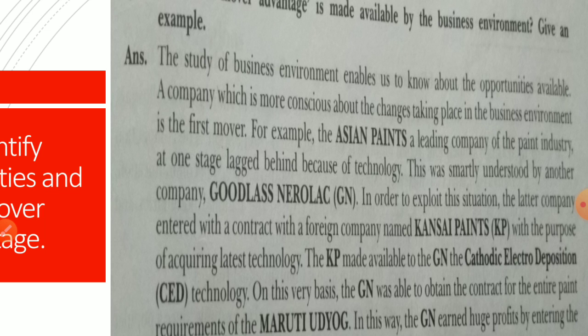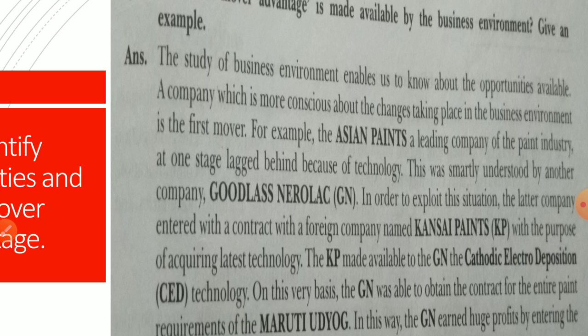For example, Asian Paints, a leading company of the paint industry, at one stage lagged behind because of technology. This was smartly understood by another company, Goodlass Nerolac, who understood that Asian Paints was now lagging behind in technology.